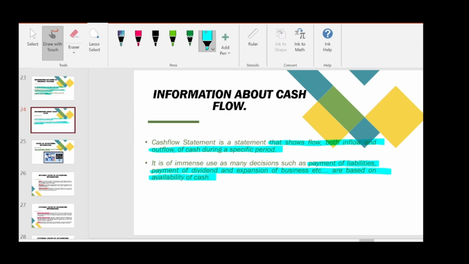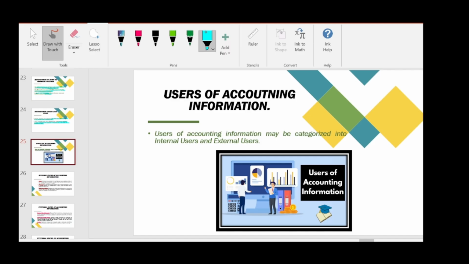So we will start with uses of accounting information. This is one of the important topics of this chapter. Users of accounting information may be categorized into two: internal users and external users. Internal users means within the organization, the people who want to know the accounting information.